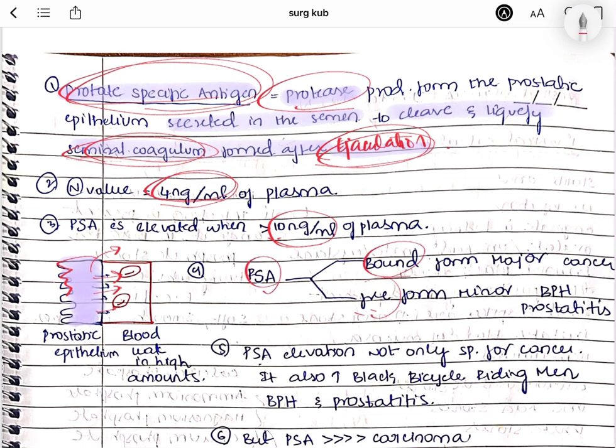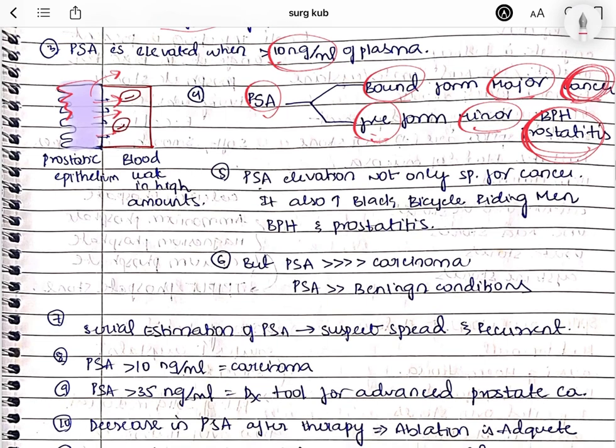One is the bound form and the second is the free form. The bound form is the major form and the free form is the minor form. The bound form will be rising in cancer of prostate, whereas the free form will be rising in benign prostatic hyperplasia or prostatitis. So this PSA exists as bound form and free form in the plasma. If the plasma level of the free form is rising, you can see this in benign prostatic hyperplasia and prostatitis. If the plasma level of the bound form of PSA is rising, you'll most probably see this in carcinoma of the prostate. So that is about that point.